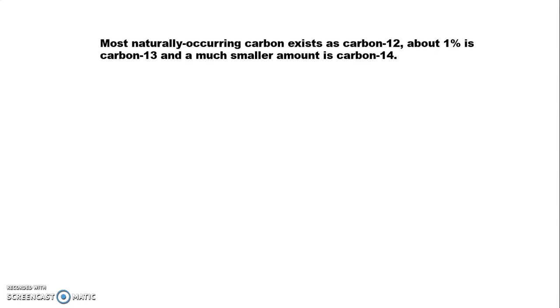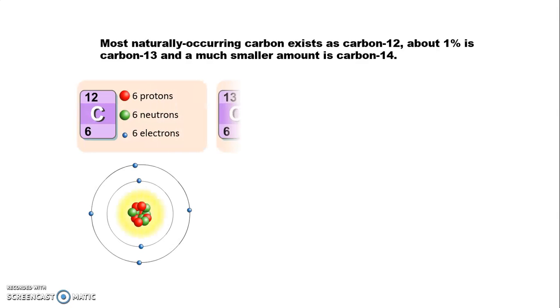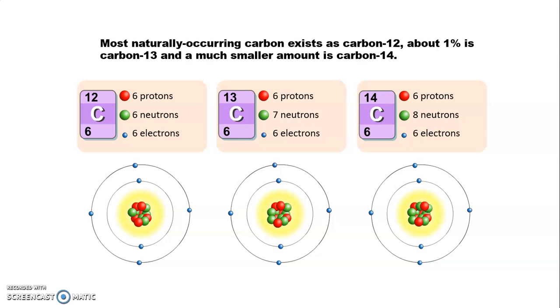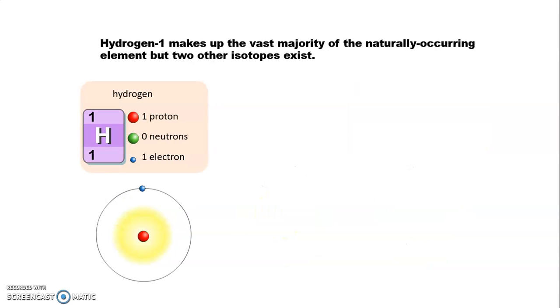Mostly naturally occurring carbon exists as carbon 12. About 1% is carbon 13, and a much smaller amount is carbon 14. Those are the isotopes of carbon: carbon 12, carbon 13, and carbon 14.